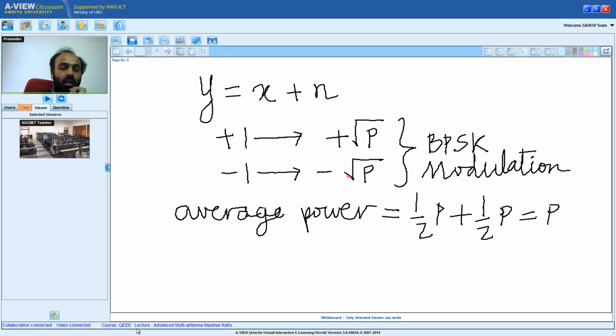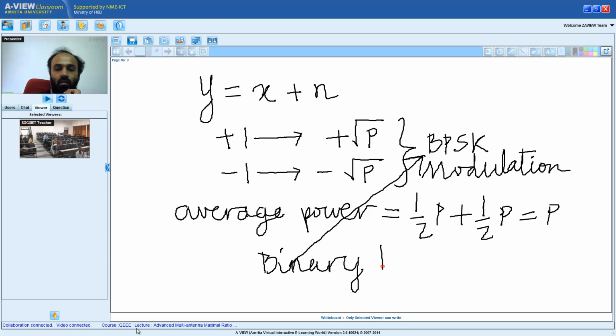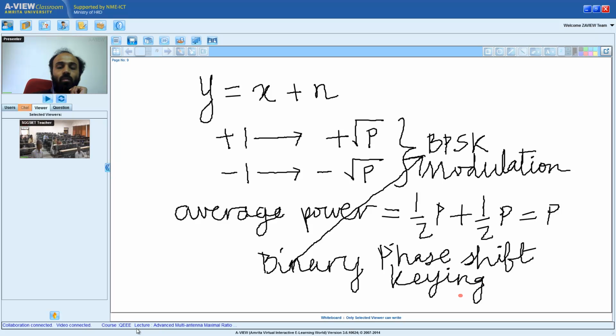That is binary phase shift. MIT, I am also getting the answer. BPSK stands for binary phase shift keying.